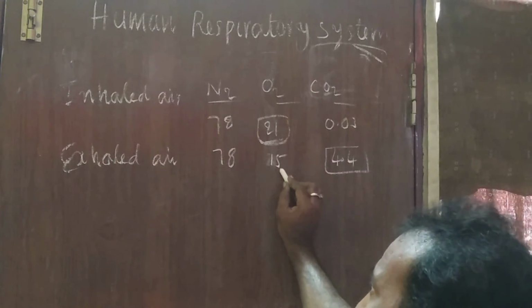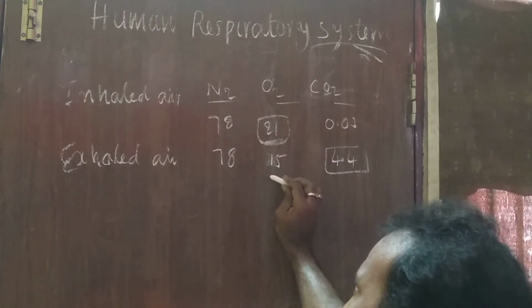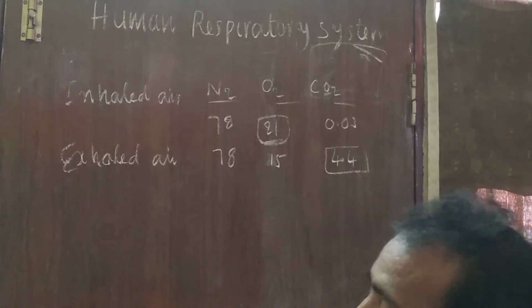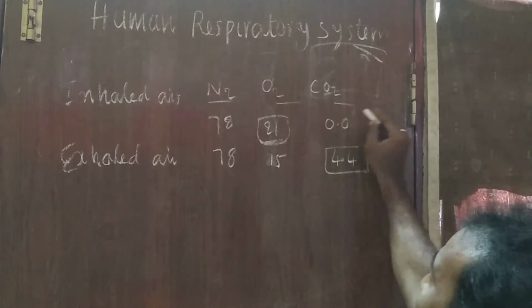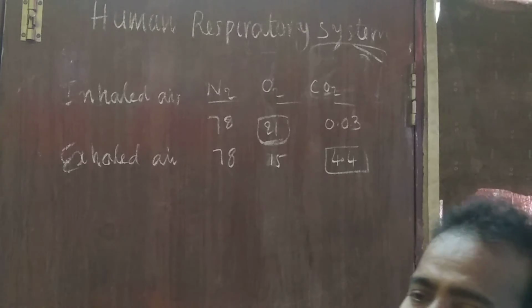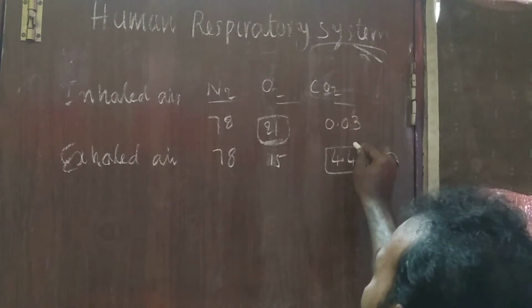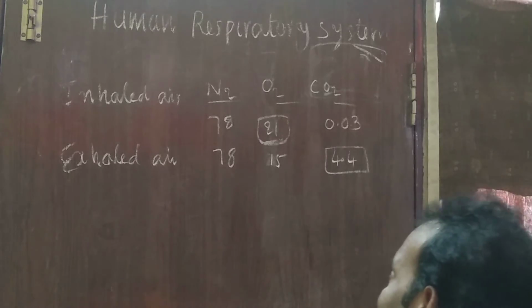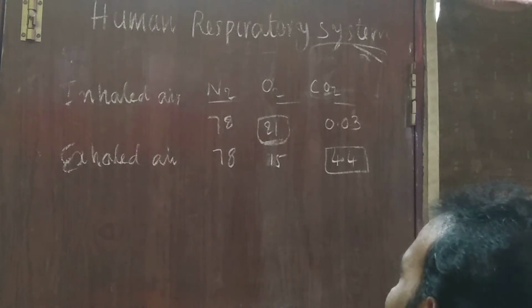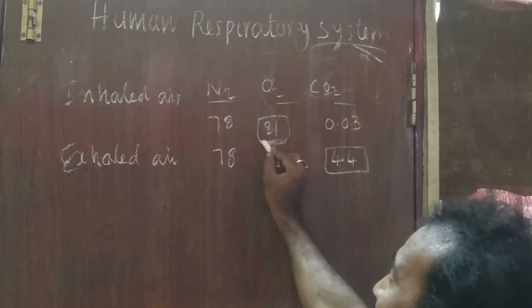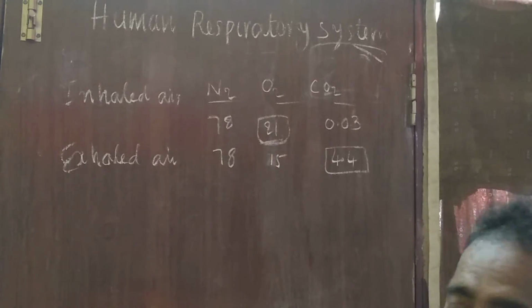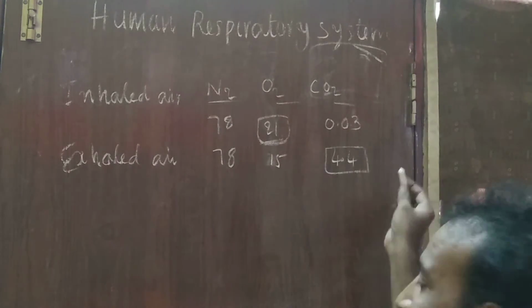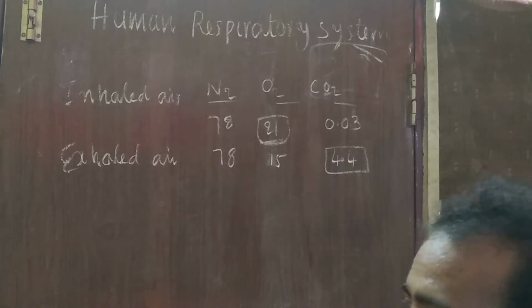Exhaled air contains only 15% of oxygen. But carbon dioxide, inhaled air contains 0.03%, and exhaled air contains 4.4%. By this we can say that inhaled air is rich in oxygen. Exhaled air is rich in carbon dioxide.